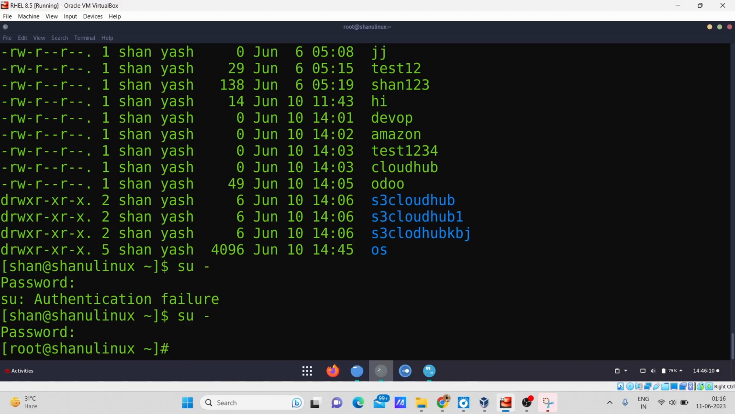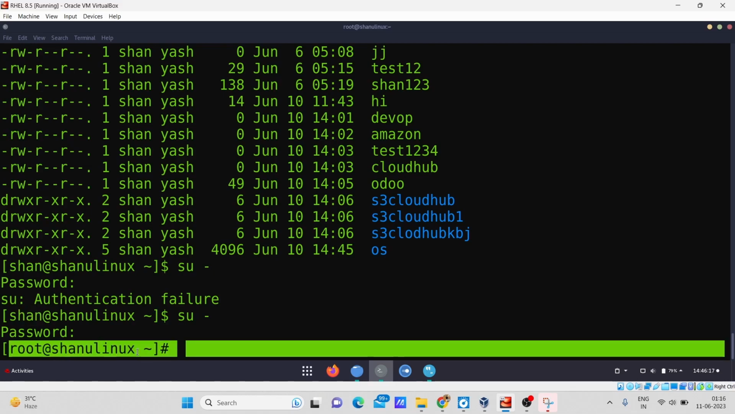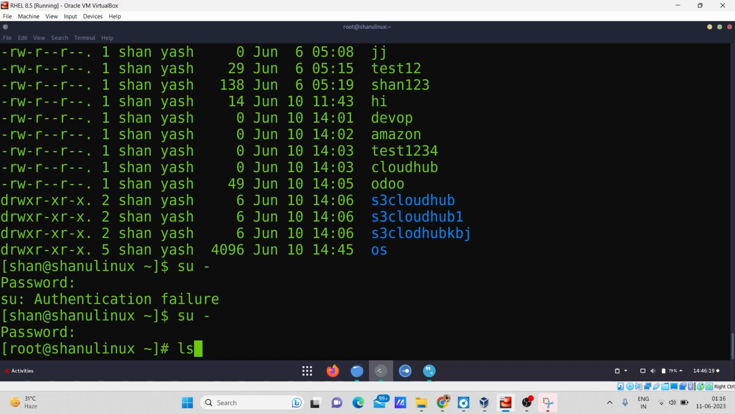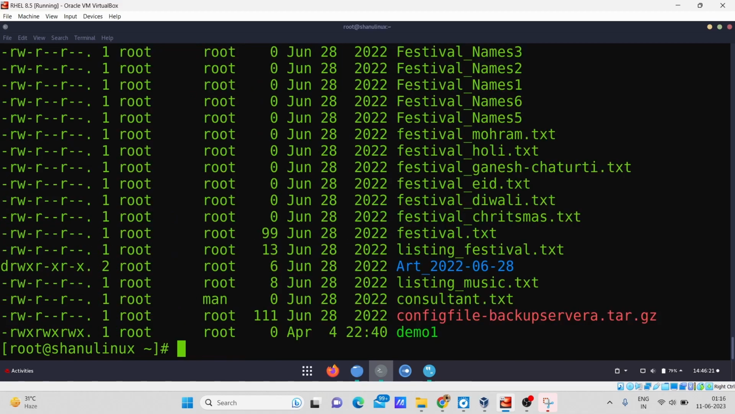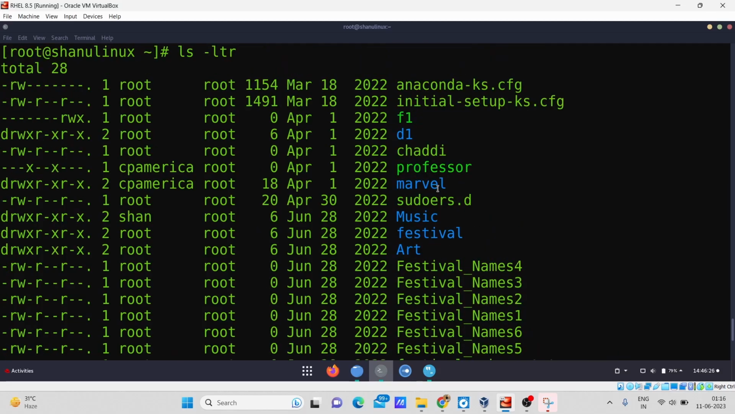Yeah, so now the password is corrected, and right now I'm in my root directory. Before that I was in my shan, and right now I'm in my root directory. Now I can type the command ls -ltr to see what kind of files and directories I have in my root directory.